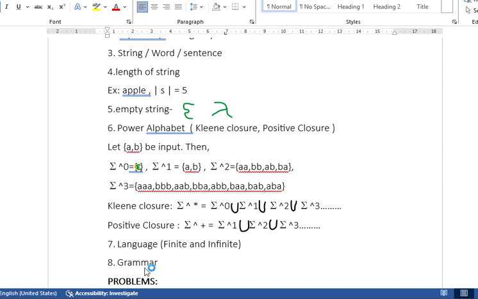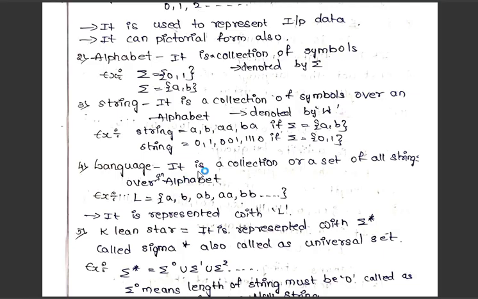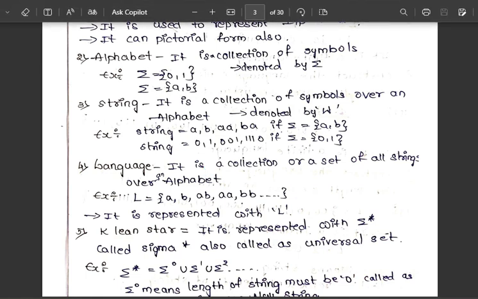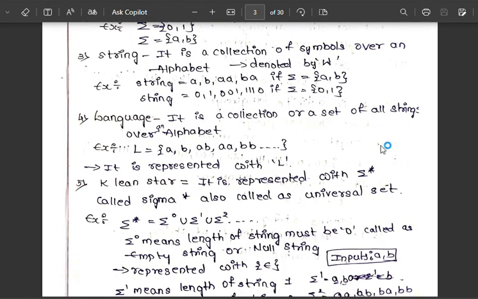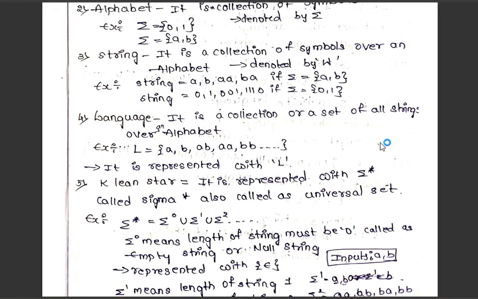Next one is language. So what is a language? It is a collection, or the set, of all strings over an alphabet. A language is represented with L. For example, A, B, AB, AA, BB. So it's a collection of all the strings, or we can say the set of all the strings. Set of all the strings means from L0, L1, L2, L3. The formula for this is L star equals L0 union L1 union L2 union L3, and so on.